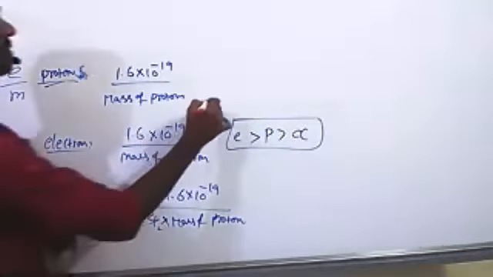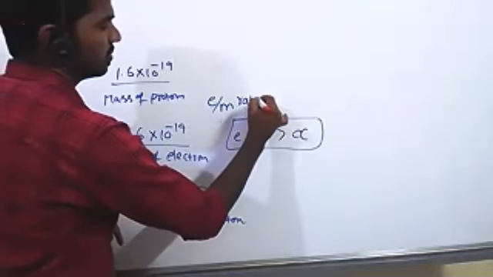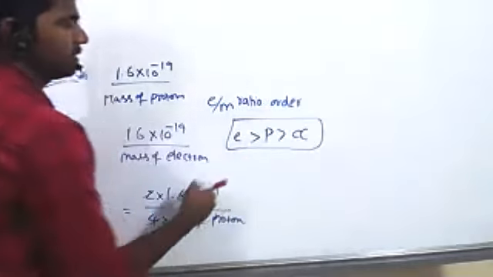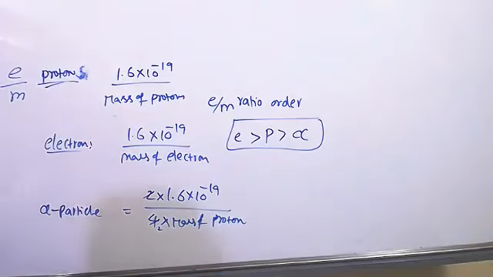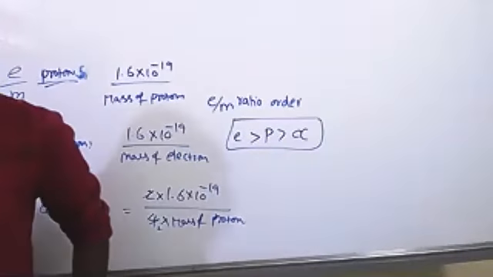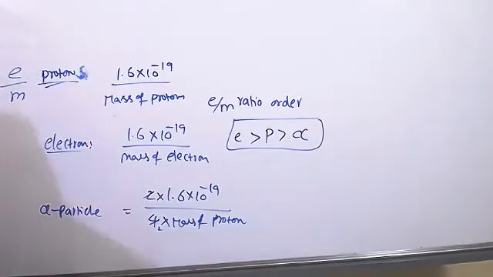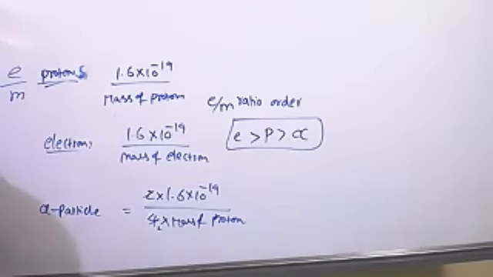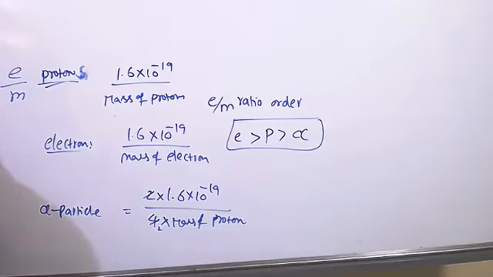The e by m ratio order: electron having highest. So the answer is electron. Done, sir.